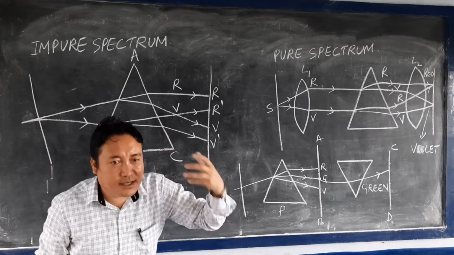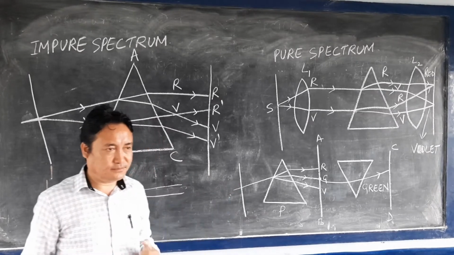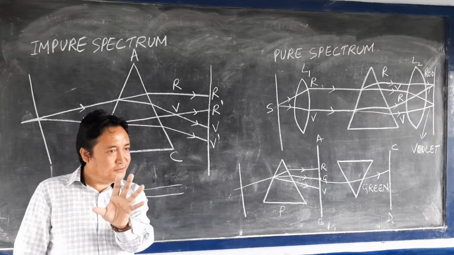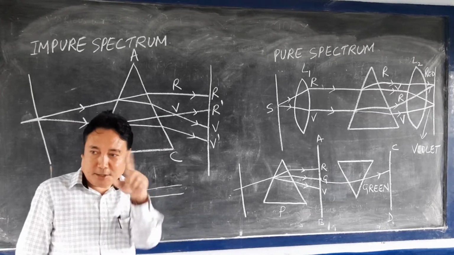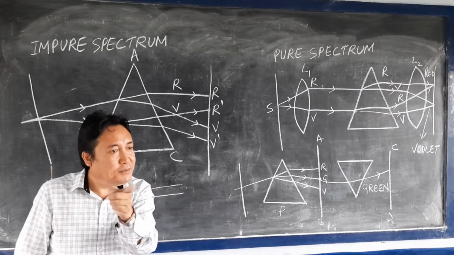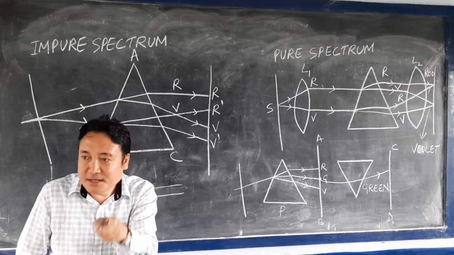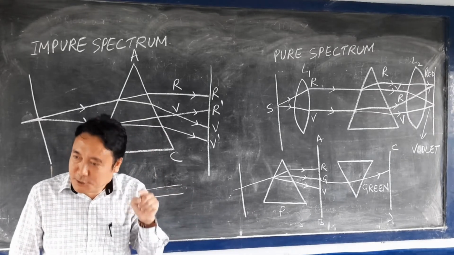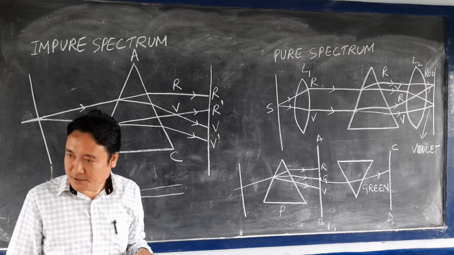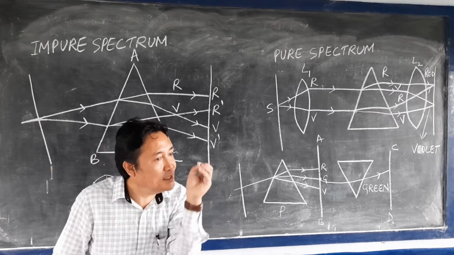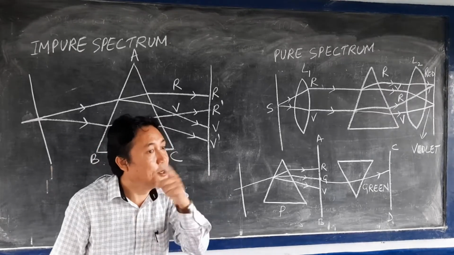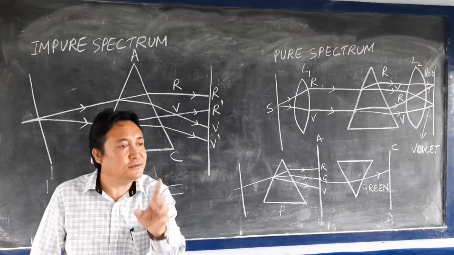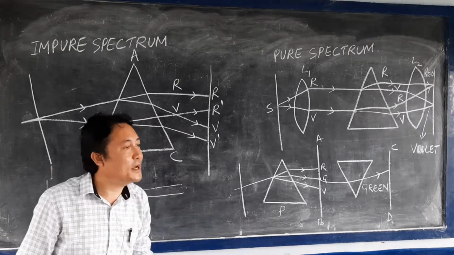But when the disc is rotated at a very high speed, and you see it from a distance, you will not be able to visualize the 7 different colors. Though the 7 different colors are painted in the sectors of the disc, you will not be able to see them because of the high speed rotation of the disc. What you will observe is a white disc only, a dull white appearance.